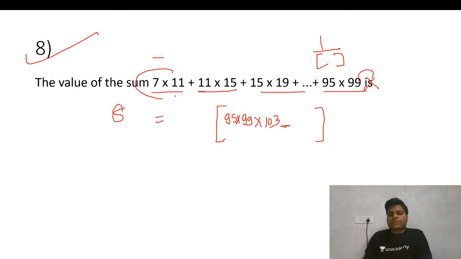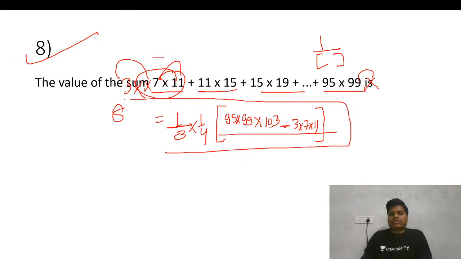Minus, I will write this with the one previous term. So 7, 11, 3, 7, 11. Fine. So this is our term. Now we'll write the two terms that are required. So 1 by the number of terms, that is 3, into D, the difference between these, that is 4. So this is your solution.